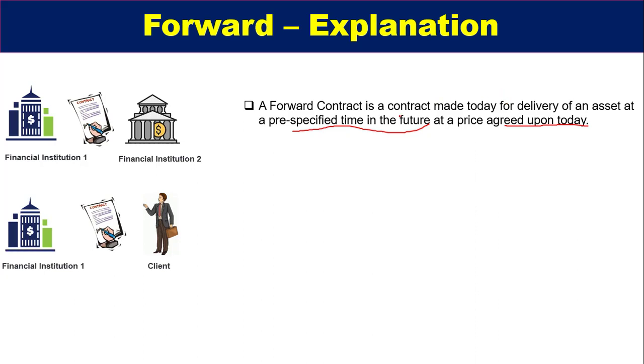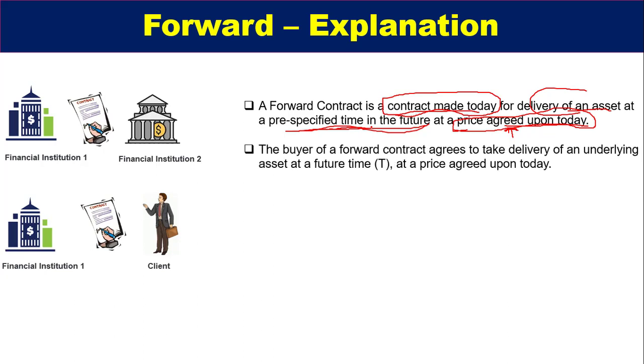As you can see, this forward contract is made today. Means today we are making a contract for delivery of an asset at a pre-specified time. The time may be the next 30 days or 90 days, whatever the time in future, and the price should be agreed upon today. These are the two main parts. The price of the contract will be decided today, and delivery of the asset will happen at a pre-specified time in the future.